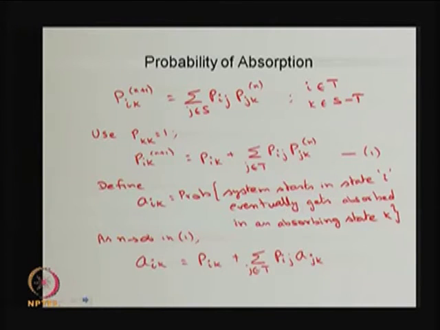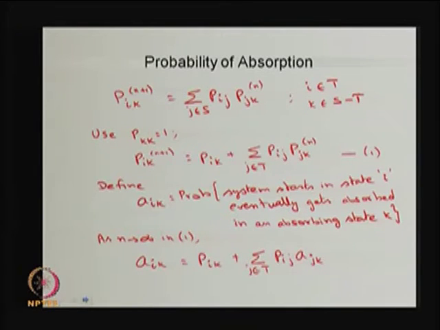Our interest here is the probability of absorption, because we have one or more absorbing states. So, if the system starts from some transient state, what is the probability that the system will be absorbed into this absorbing state? For that I am going to start with the Chapman-Kolmogorov equation.